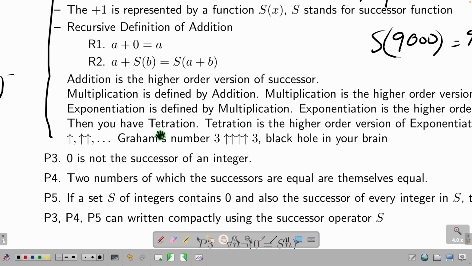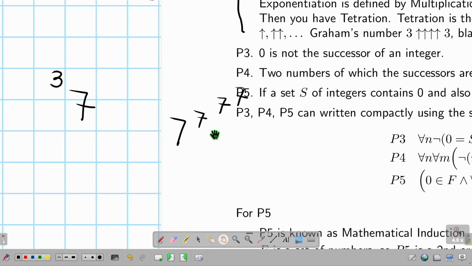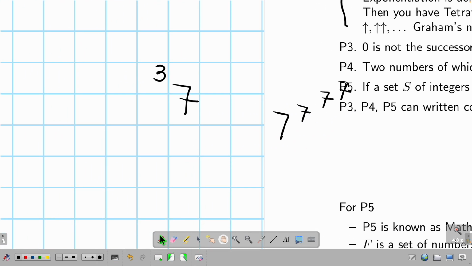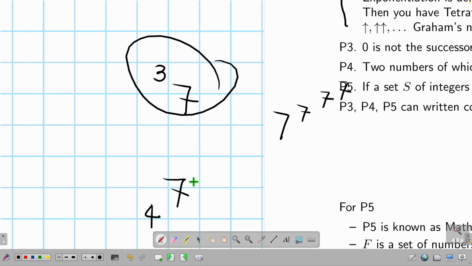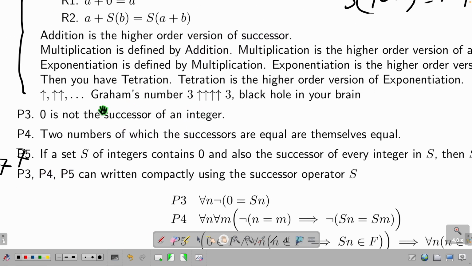Then you can have something called subtraction. What is 7 minus 3? It means doing this 3 times. Okay, now you know the idea. I can repeat this again. Then I have the next operation, which means I do this 4 times. And then you can keep going on. Who said you can stop until you reach some number that you never saw before? It's something called Graham's number.